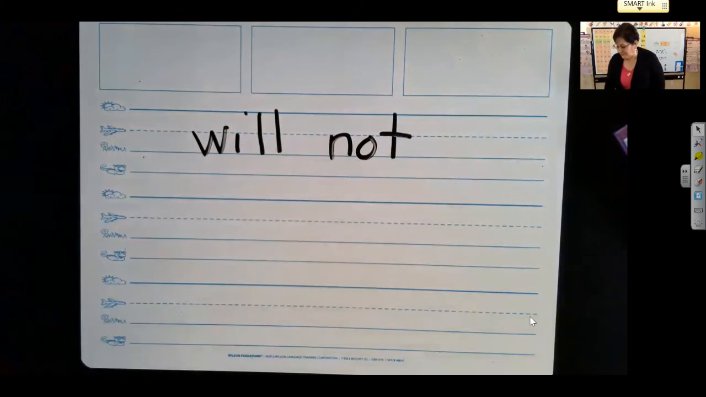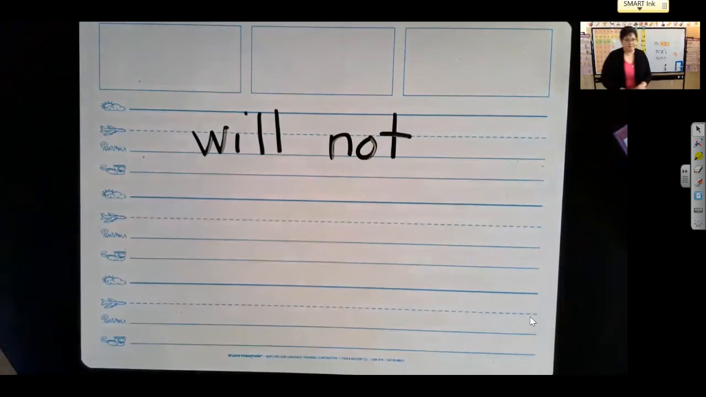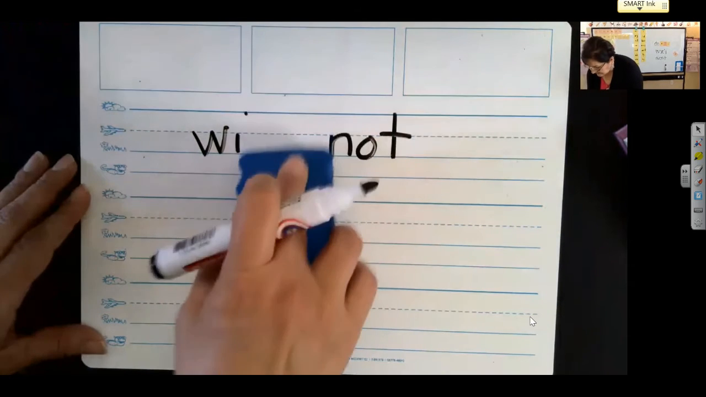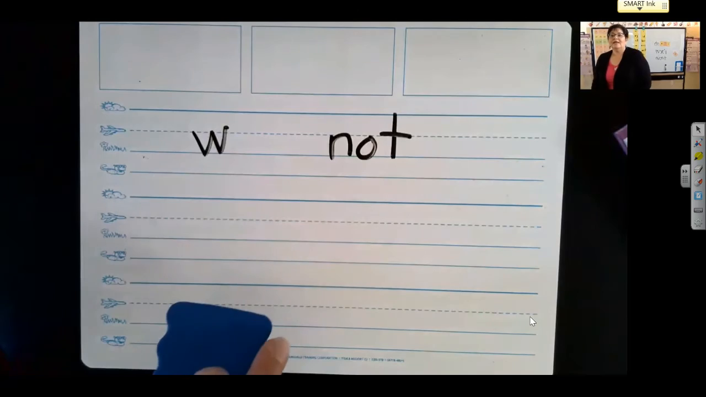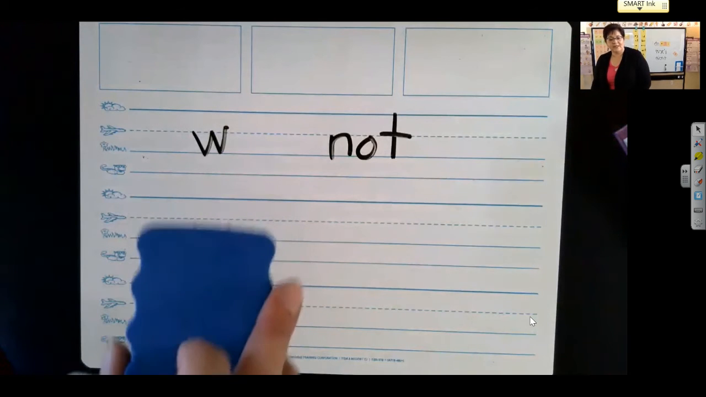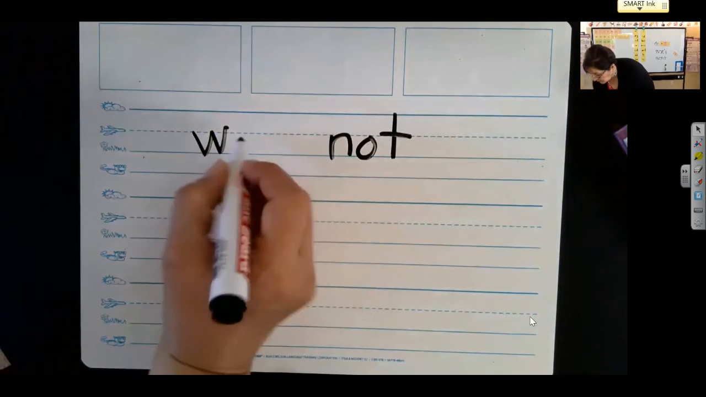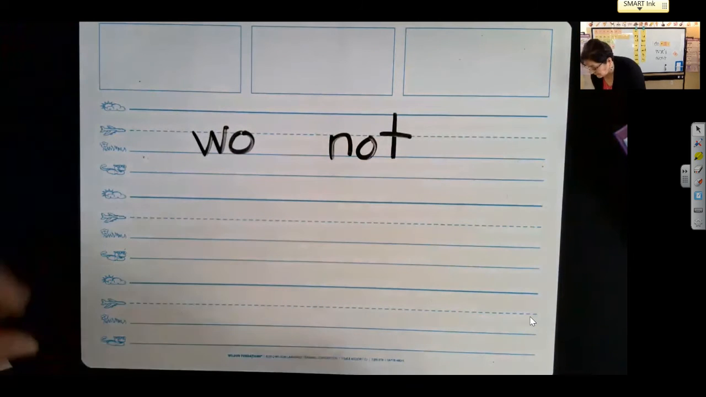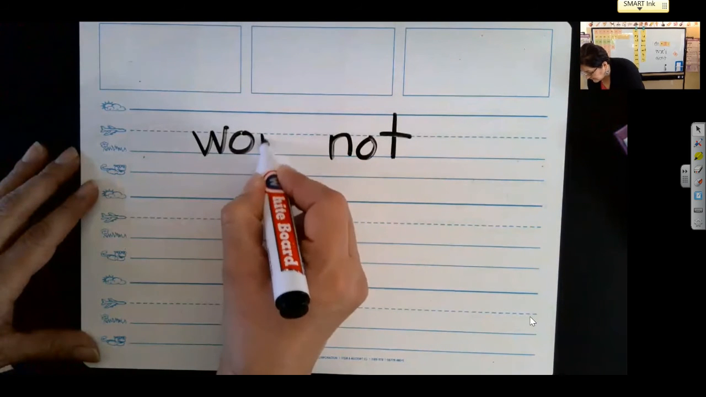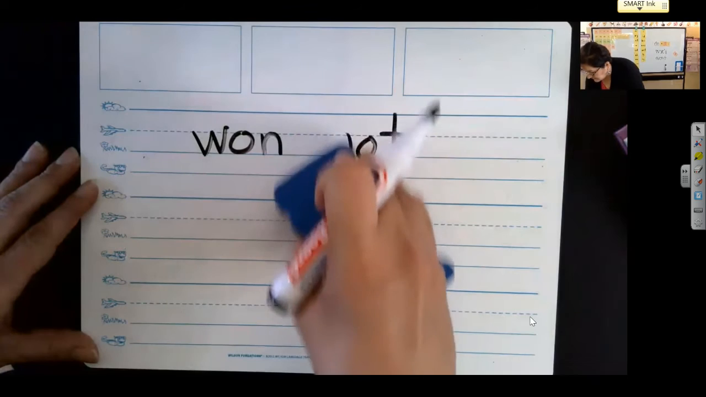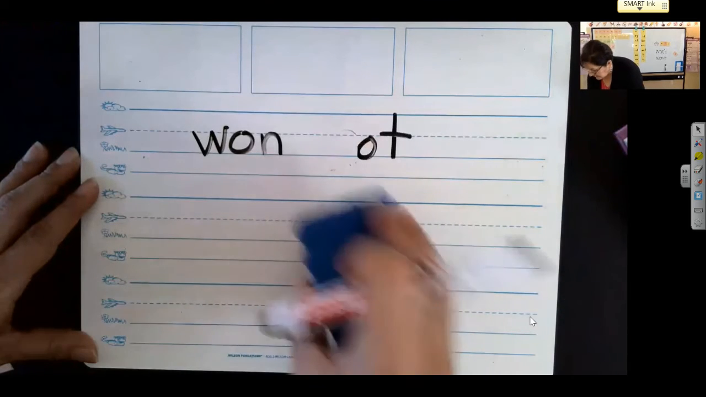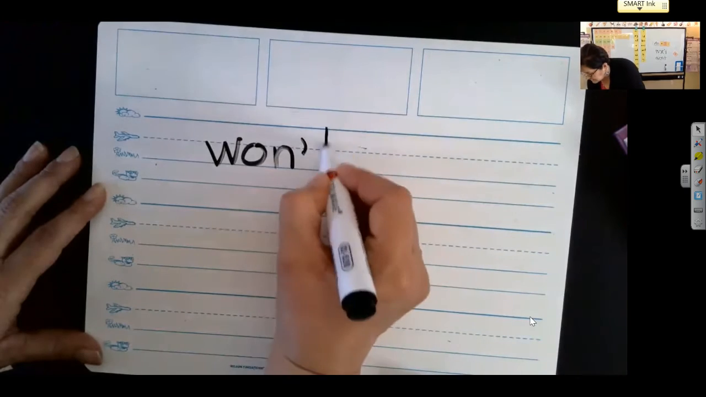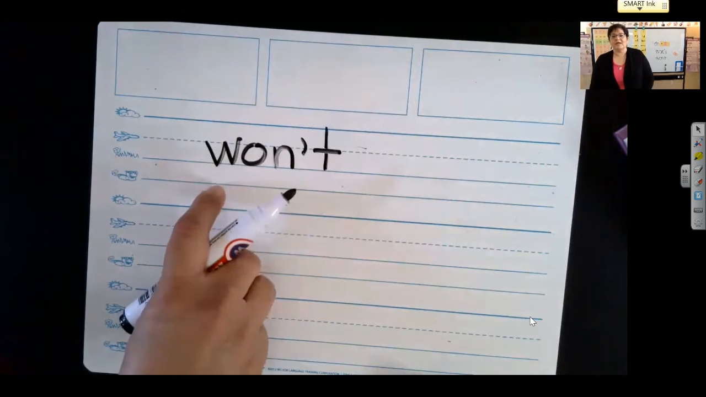So here's what you're going to do. You're going to get your eraser. At my eraser, what do I have to erase? Yeah, the ILL. That goes away. And then what do I do? So I write that, take away that. And then I'm going to write an O right next to that W. And then because my words were so far apart, I'm going to bring this N right over here. What do I do with my O? I'm going to replace it with an apostrophe. And let's bring that T, scoot it right over here. Now what word do I have? Won't.